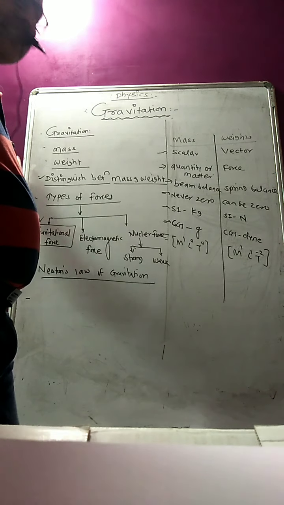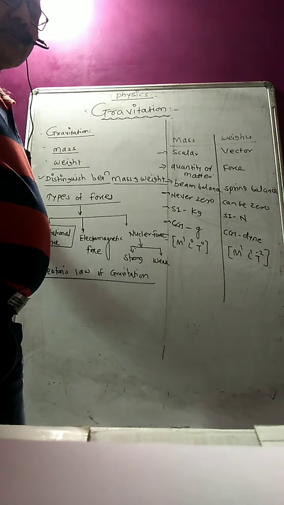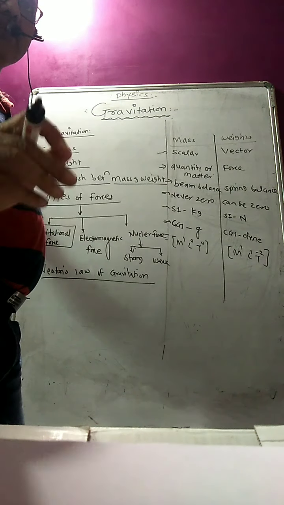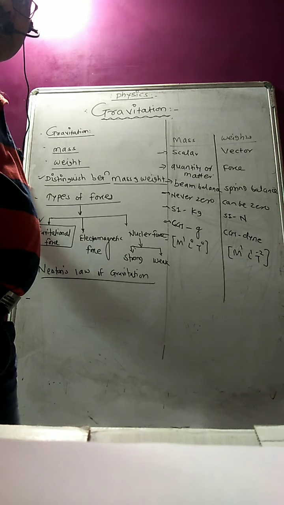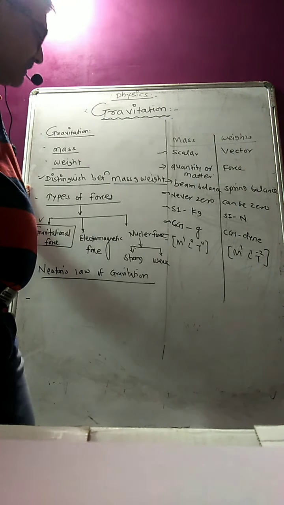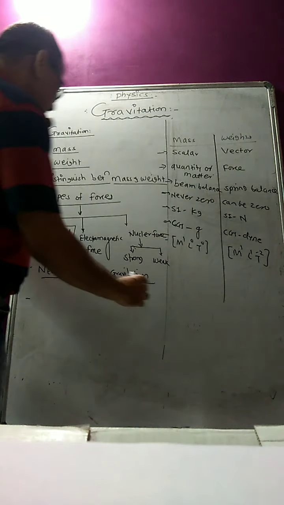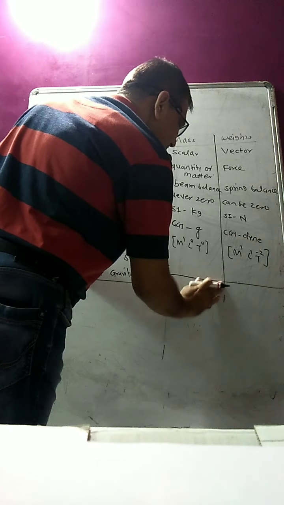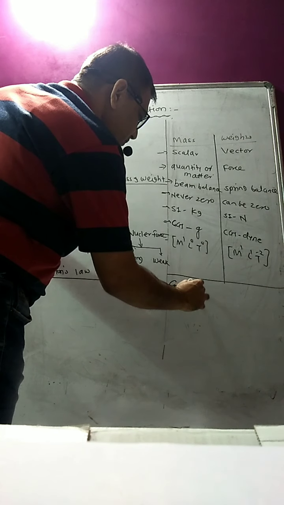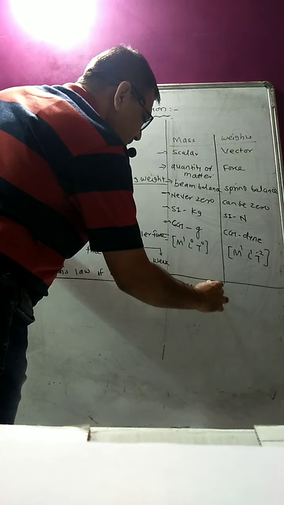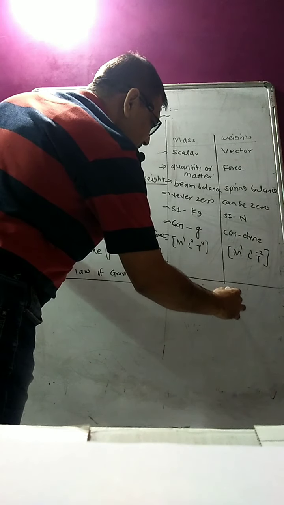So what is the gravitational force actually? It is the force of attraction between any two masses, which is directly proportional to the product of the masses and inversely proportional to the square of the distance between them. That force is nothing but the gravitational force, the force which exists between two masses. That is called the gravitational force, the first fundamental force in the universe.